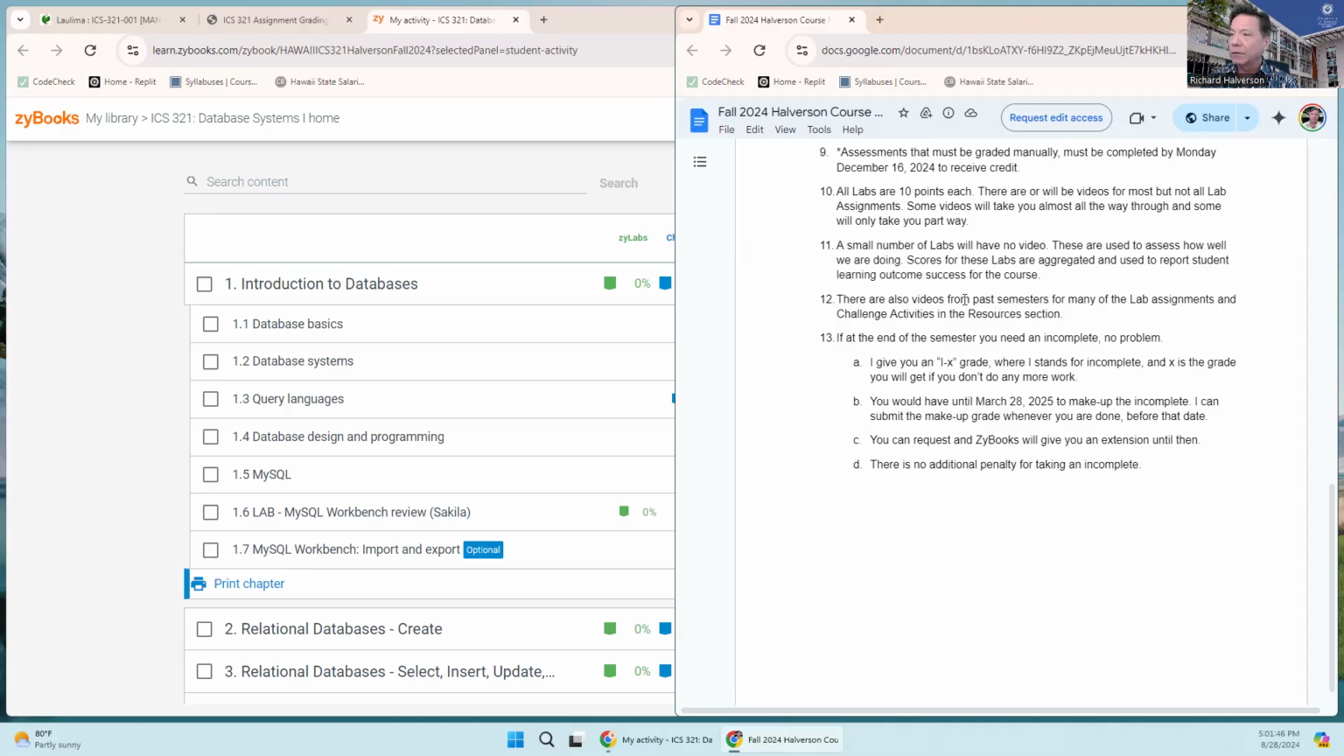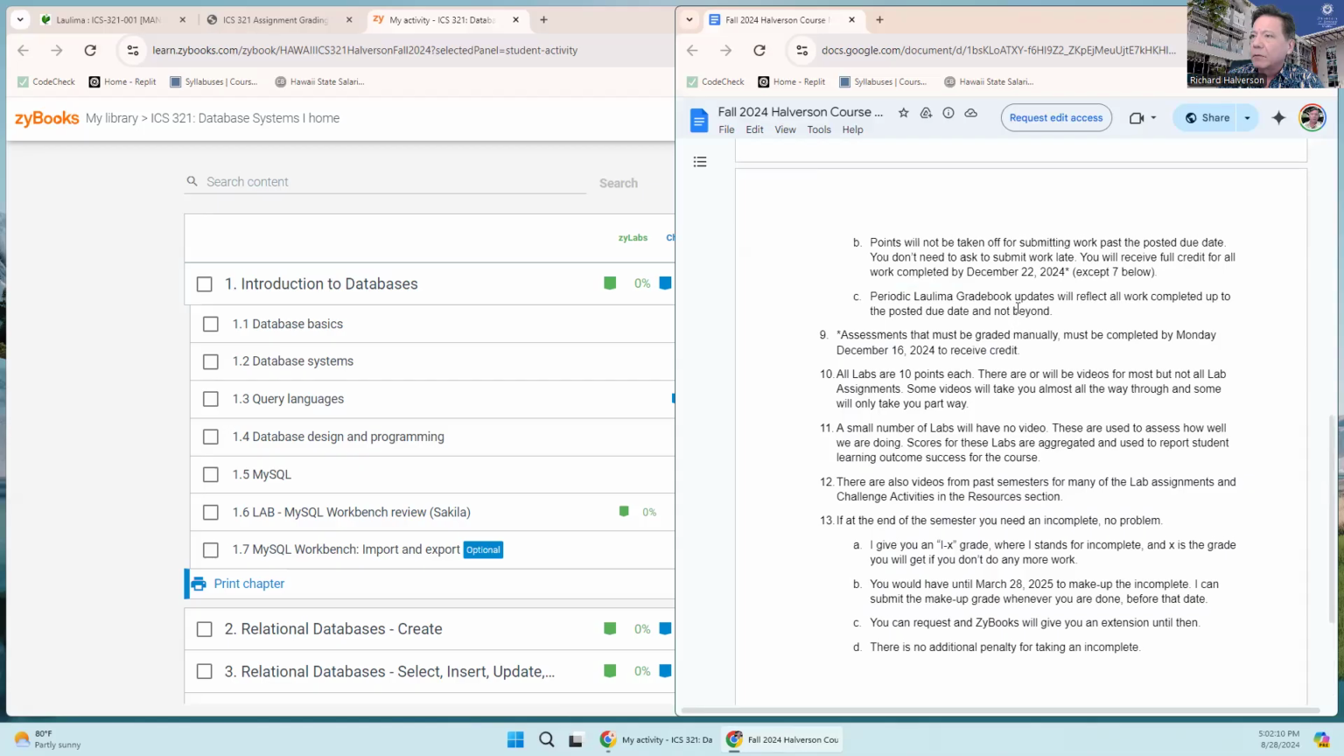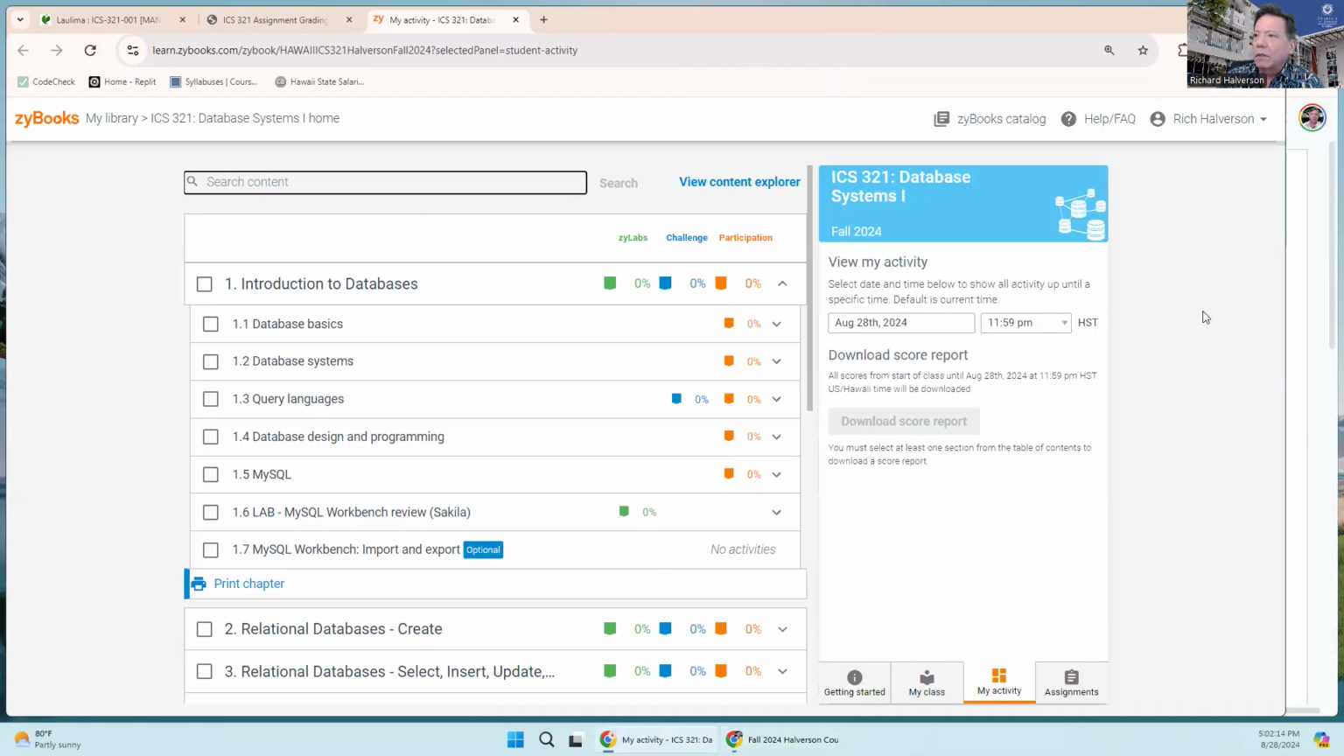All right, and also in the resources section on Laulima, there's playlists of past semesters of this course. If at the end you want an incomplete, you can read that. It explains that. Let's go over and take a look at the books now.